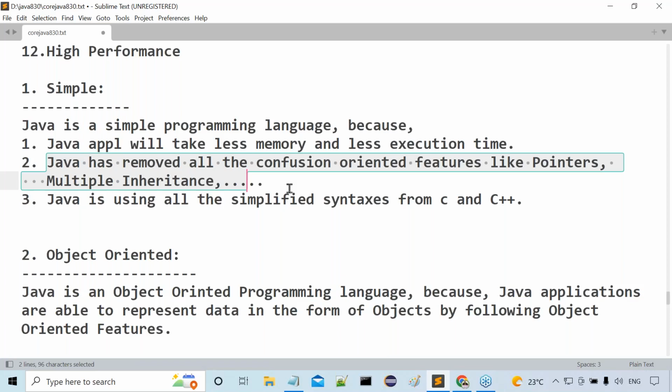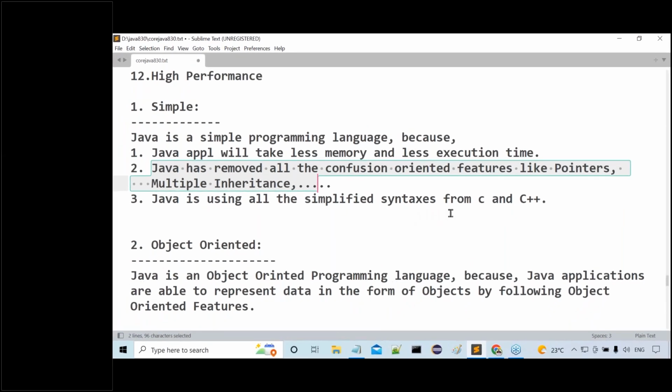Harsha, leave, full screen. Wait, wait, wait. Full screen.